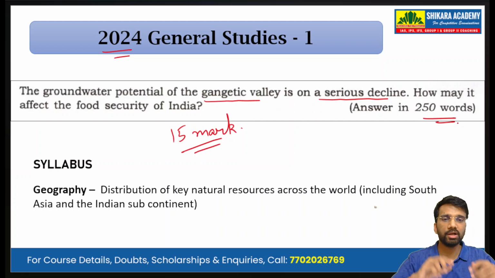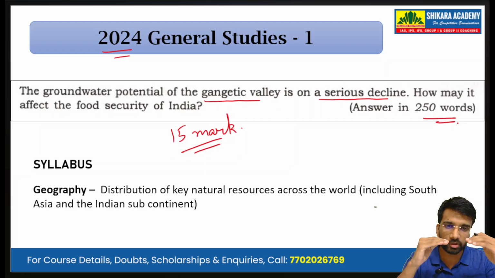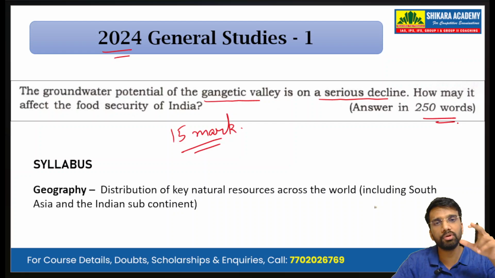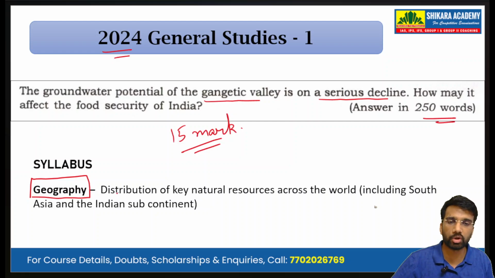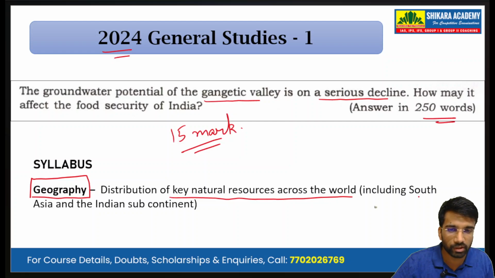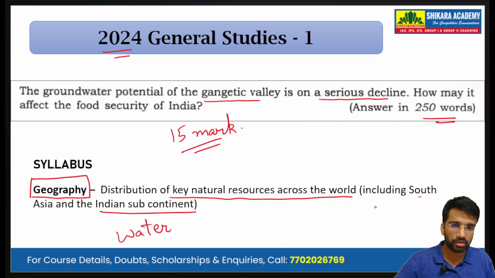Now, it is asking how the decline in groundwater potential of the Gangetic Valley will affect the food security in India. Mapping it with the syllabus, we can see it has come from the geography part: distribution of key natural resources across the world, including South Asia and the Indian subcontinent. So this is water as a resource and its distribution in the Gangetic Valley.